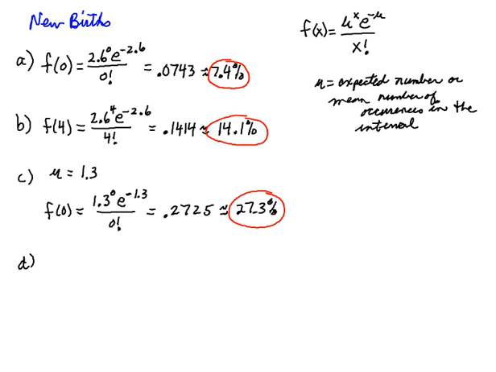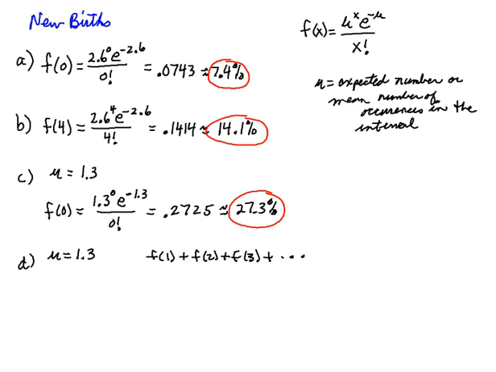Okay, D. D says, what is the probability that at least 1 birth will occur in the next 12 hours? Notice that we're still with the 12 hours, so mu is 1.3. And it says at least 1. So at least 1 would be f of 1 plus f of 2 plus f of 3 plus on and on and on.